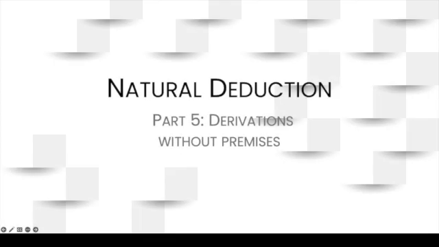Hello, today we'll continue our discussion of natural deduction with the initially puzzling topic of derivations without premises and its connection with the notion of logical truth. Then we'll conclude our lesson with a review of some of the ways in which we can use derivations outside of proving validity. Okay, let's talk about arguments with logically true conclusions.